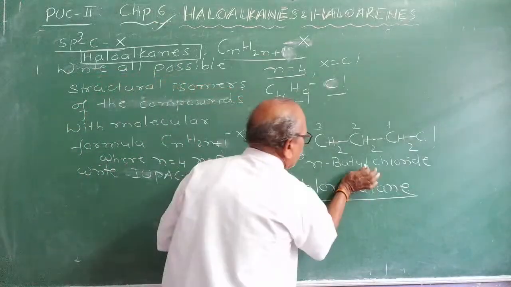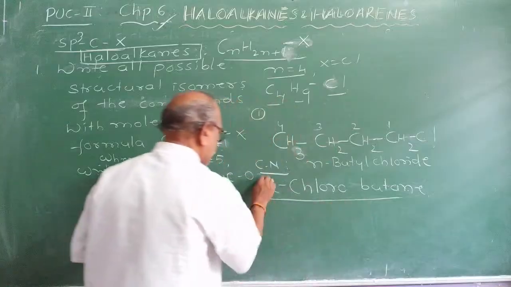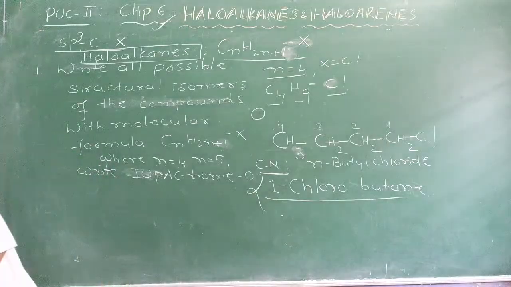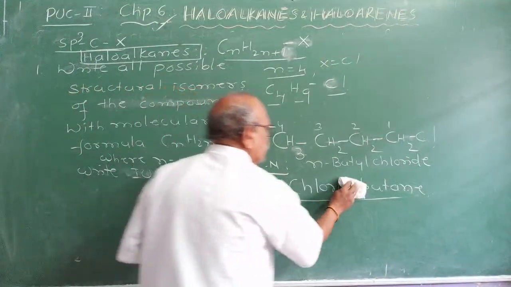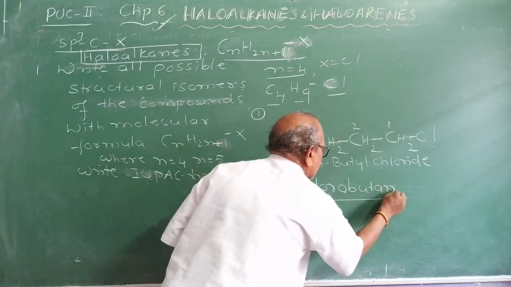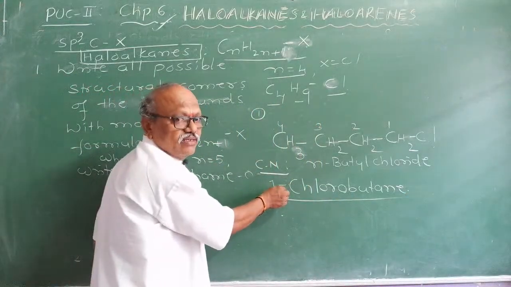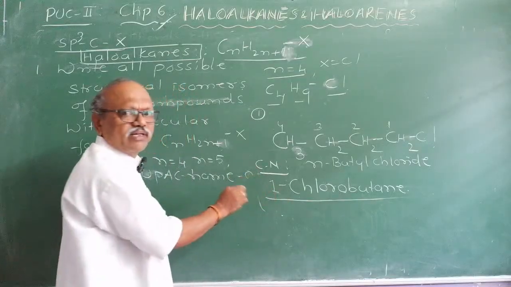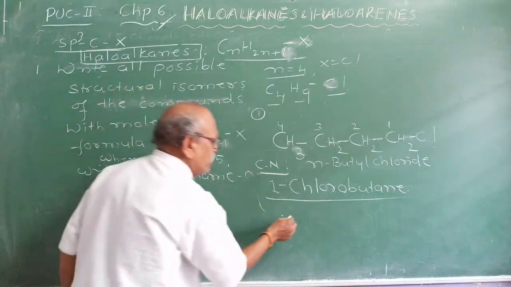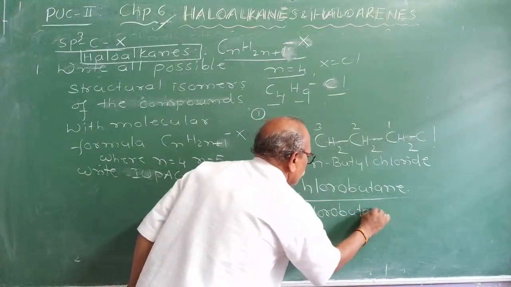Instead of writing chlorobutane as one word, if a student writes it with a space in the exam, then it is wrong. Are you getting my point? No space should be given. Chlorobutane: one-word names, and the first letter must be capital. And regarding the locant, whenever it is 1, in IUPAC there is an exemption. You need not write 1. If there is 2 or 3, then you can write it. You can write it here as chlorobutane.